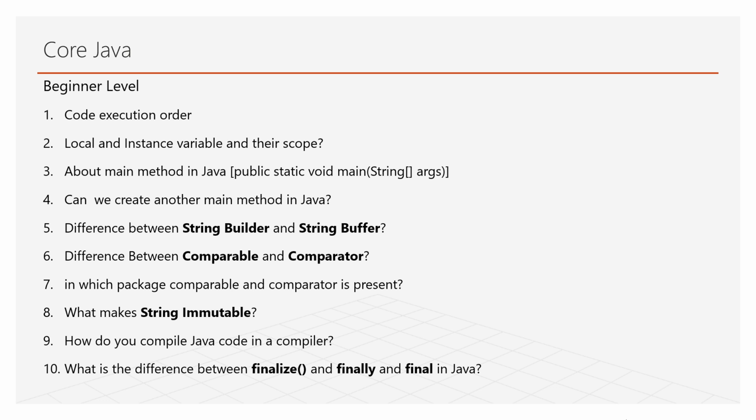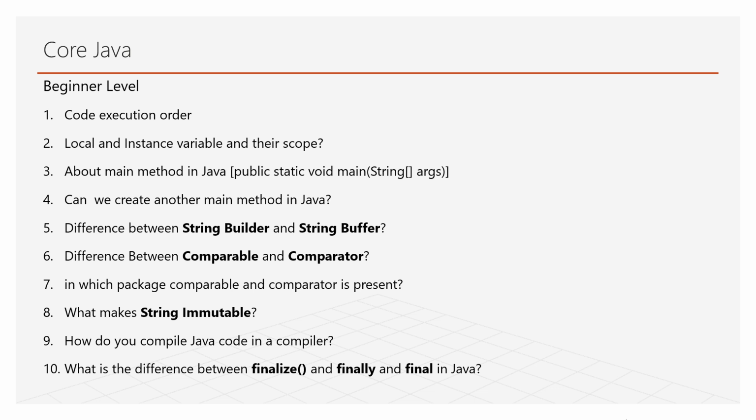What makes String immutable? It has a set of factors that make it so. The String class is a final class, and there are a bunch of other things you can deep dive on in the topic of strings. How do you compile Java code in a compiler? Yeah, in CMD we can compile it by using the javac command, and you should know that the class name and the name with which we are saving the file should be the same.